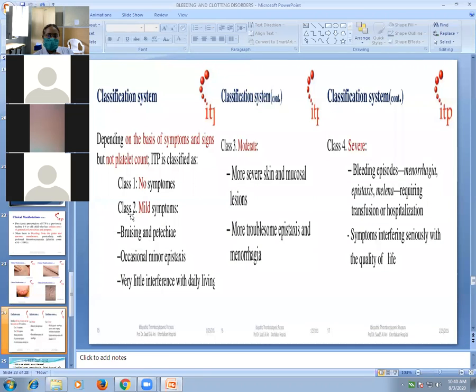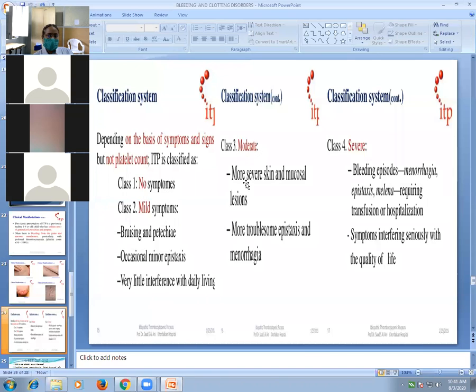So it is the classification: mild, moderate, severe, depending on the basis of symptoms, signs and platelet count. ITP is classified. Class 1 has no symptoms. Class 2 has mild symptoms, like bruising, petechiae, occasional epistaxis, organ bleeding, and very little interference with daily living. So it is mild, class 1, class 2.